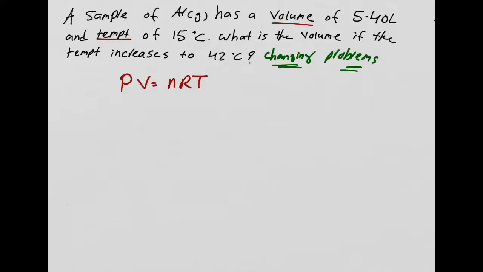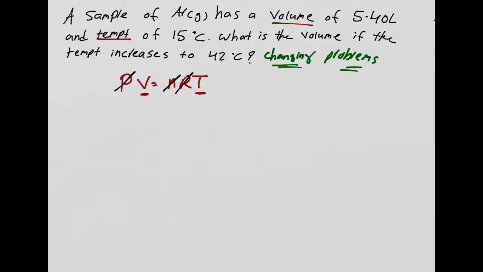Okay? So I'm going to come over here and I'm going to say my volume is changing and my temperature is changing. The rest are not really changing. So I'm going to cross out the rest. Pressure is not changing. It's the same moles and this is just a constant. So far, so good. So it's a changing problem. I read that. Things are changing. The volume and the temperature is changing. I'm going to write down PV and RT. Then these are the two that are changing. The rest I can cancel out.